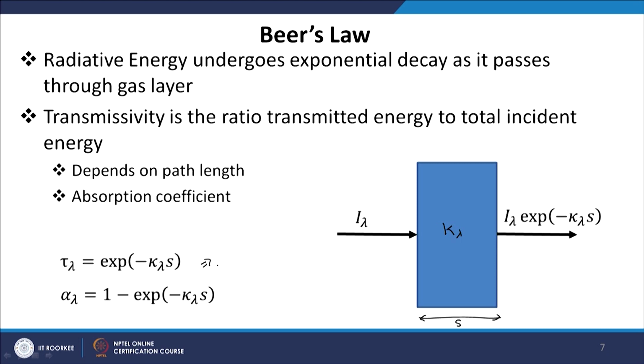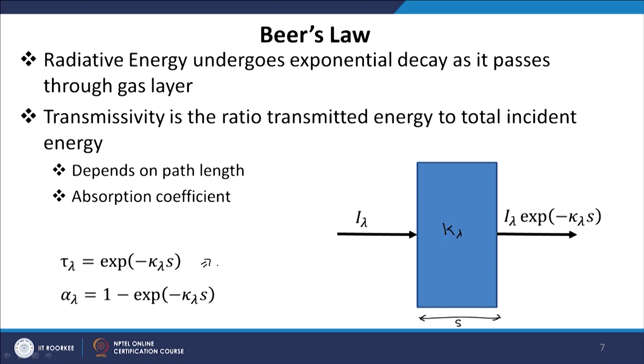So, this is Beer's law, and similar to the properties of surfaces, the absorptivity, that means the amount of radiation absorbed by this gas layer, is defined as 1 minus transmissivity, which is 1 minus exponential of minus kappa lambda s.